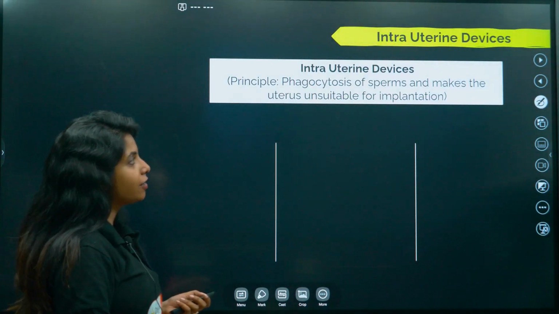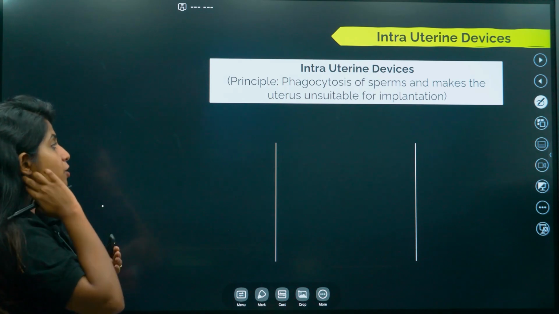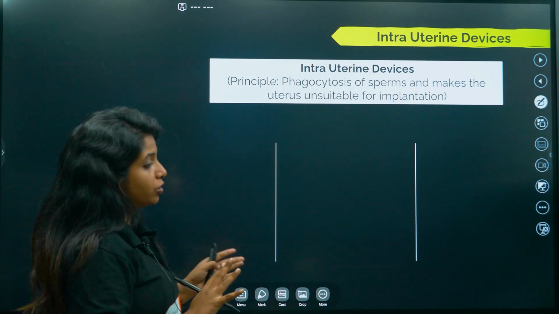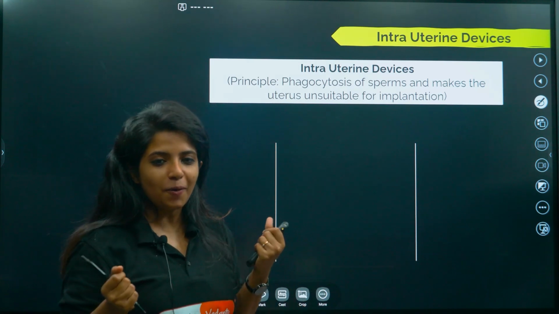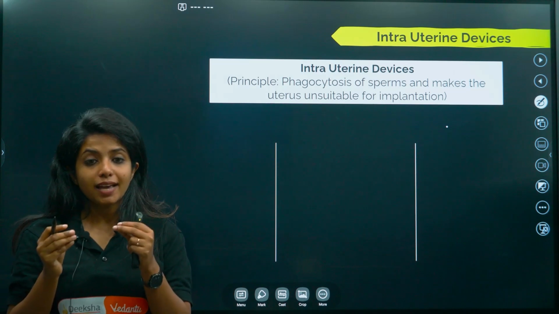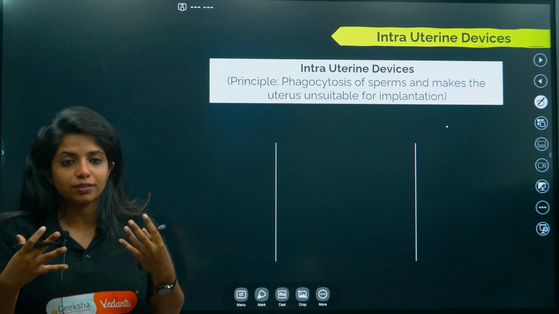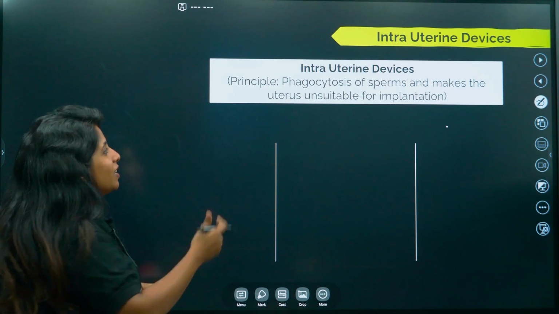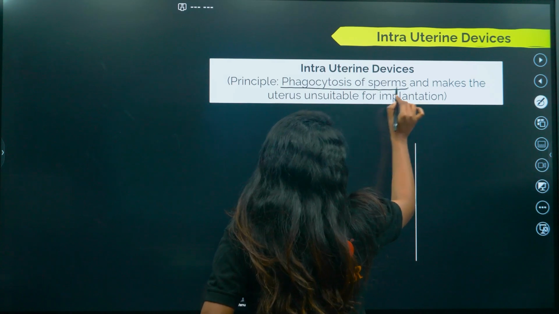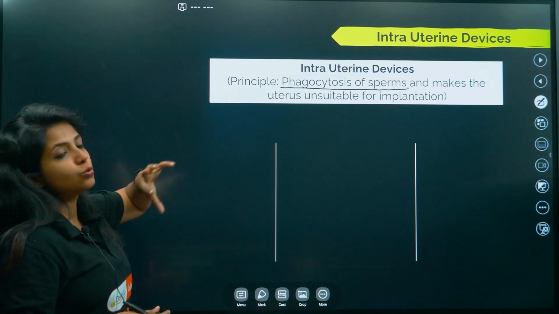Going ahead, intrauterine devices. This is the third one which we are going to cover. What is the principle? Phagocytosis of sperms, and it makes the uterus unsuitable for implantation. That is a different approach that we saw after a long time. So let's see what it is all about. Phagocytosis means taking something inside and killing it. Here the sperms are going to get killed, eaten or engulfed. Also, it makes the uterus unsuitable for implantation.